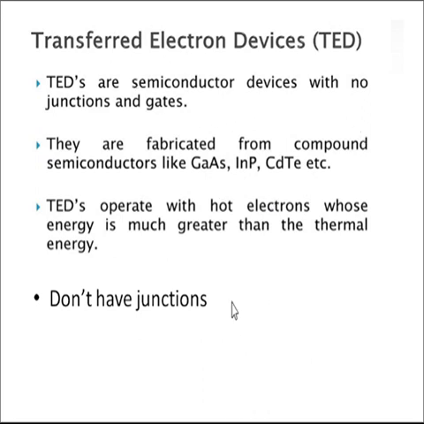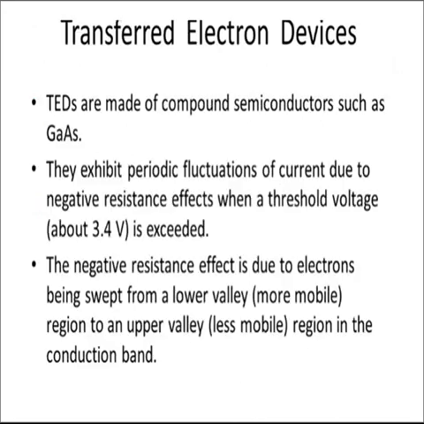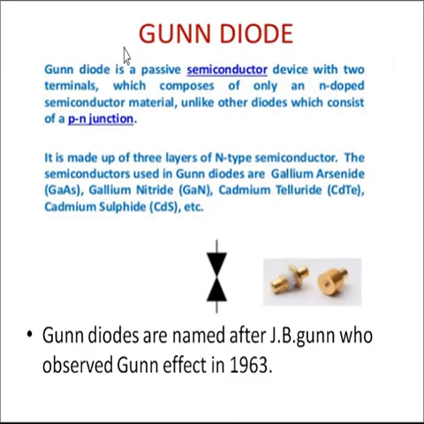Among the transferred electron devices, first I am going to discuss the Gunn diode. A diode has two electrodes, cathode and anode, and the name came from the scientist J.B. Gunn, who invented this Gunn diode in 1963. This Gunn diode operates based on the Gunn effect. Gunn diodes are made of compound semiconducting materials: gallium arsenide, gallium nitride, cadmium telluride and cadmium sulfide.